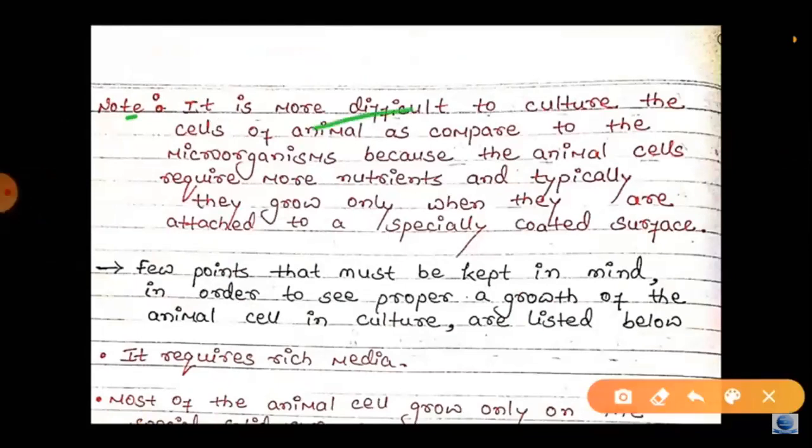Animal cell culture is difficult. The animal cell is difficult to grow as compared to other microorganisms because the animal cell requires more nutrients, and typically they grow only when they are attached to a specially coated surface.